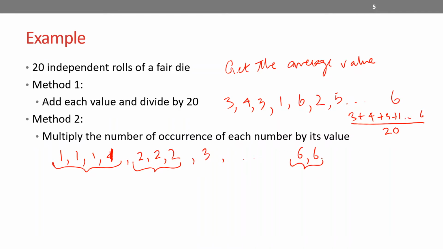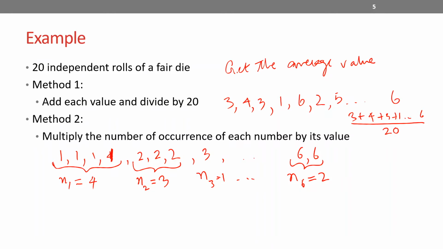So I group together all the occurrences of these numbers such that I can characterize the number of their occurrences by some integer. n1 is 4, signifying the number of occurrences of the number 1. Similarly, n2 is 3, n3 is 1, and so on. I can get that number for every other number. And then n6 is 2 because 6 occurs 2 times.